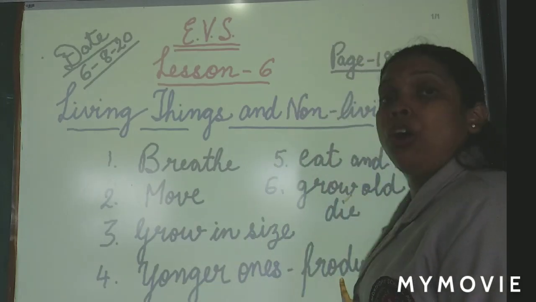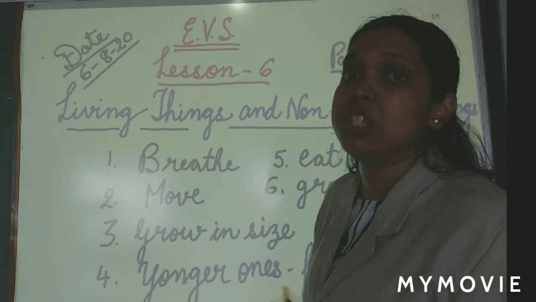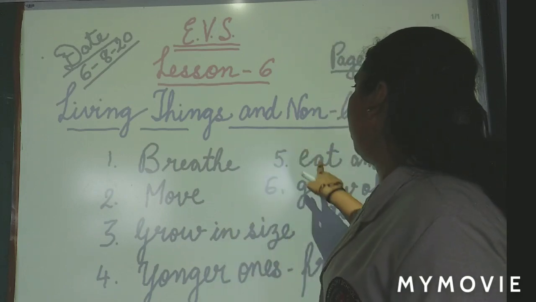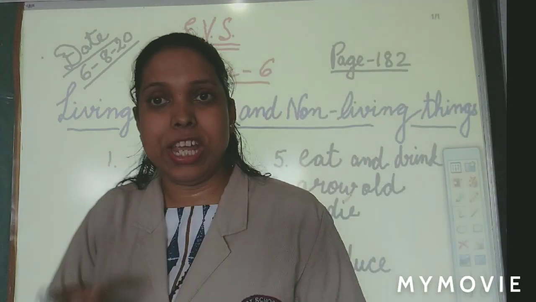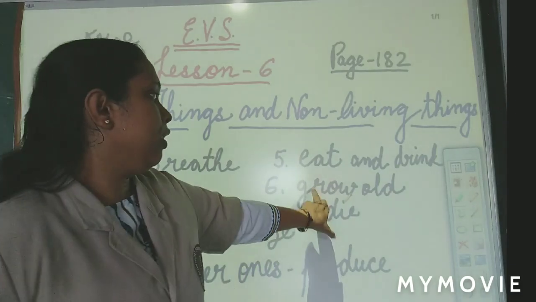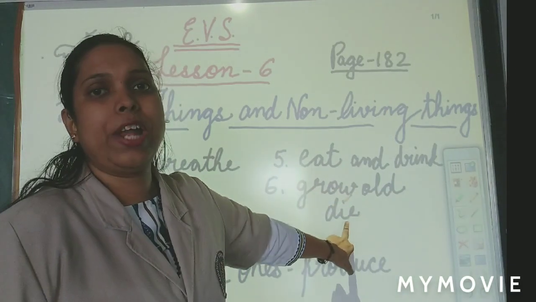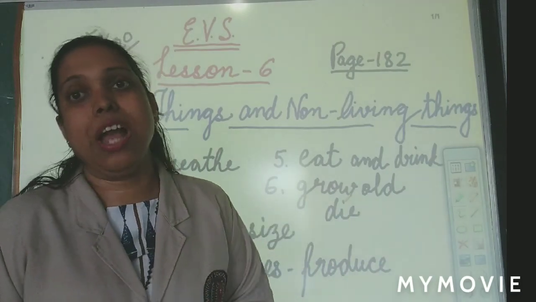Younger ones. Who produces younger ones? Only living things. Means we have babies. Next, living things eat and drink. We all know we eat food and we drink also. But non-living things cannot do that. Next, living things grow old and die. What do living things do? We grow and we die also.